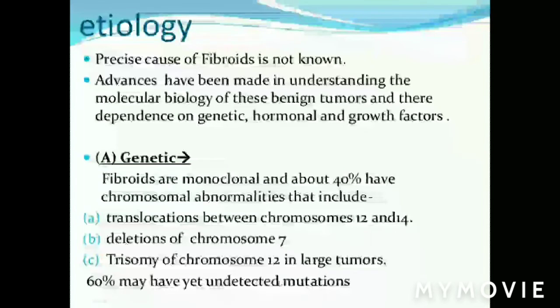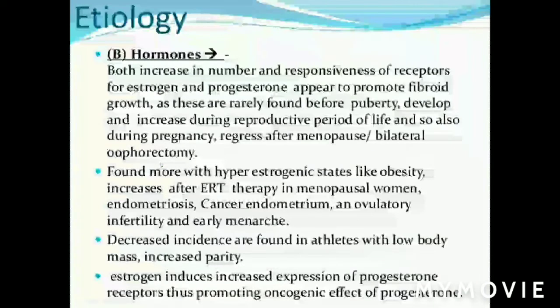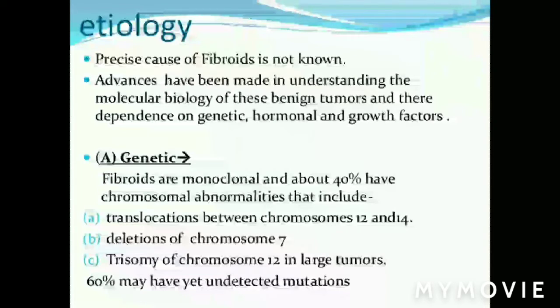yet undetected mutations. This is due to mutations in the genes. Actually, what happens with the mutations in the genes? Here, the fibroid cells have receptors for estrogen and progesterone. They are very easily acted upon by estrogen and progesterone.